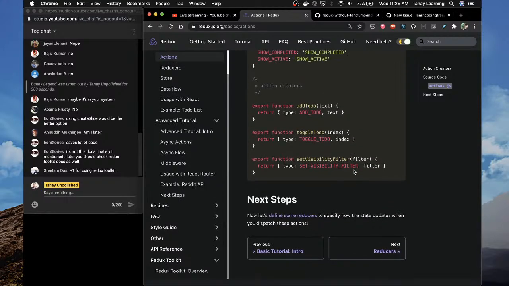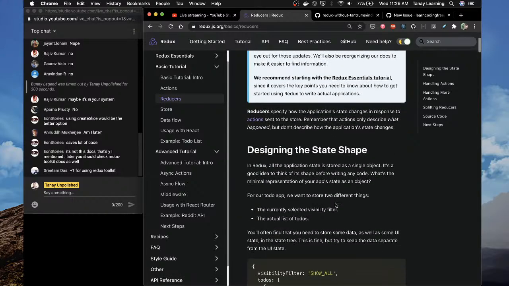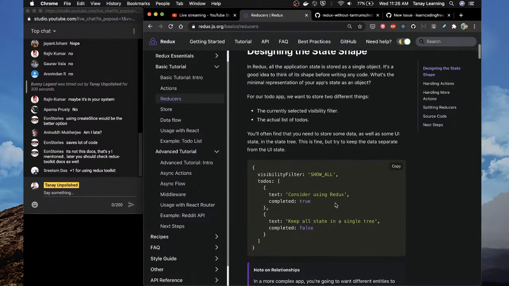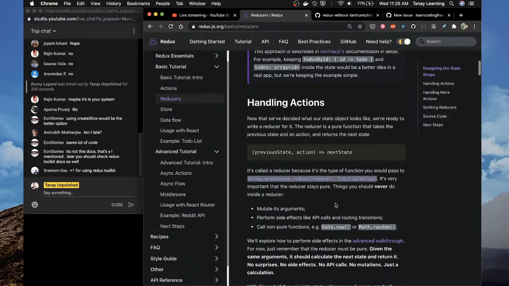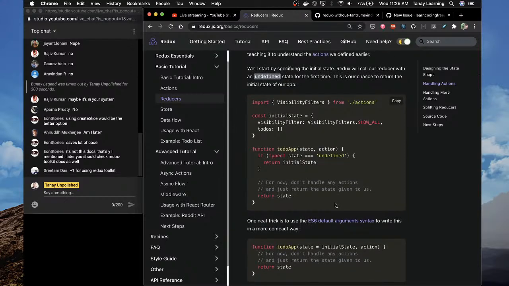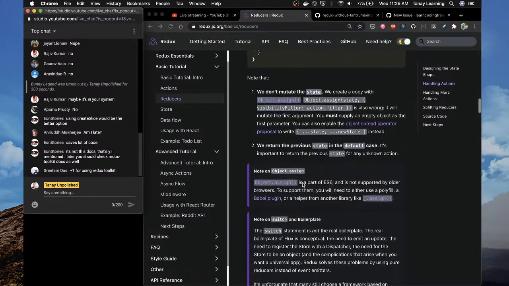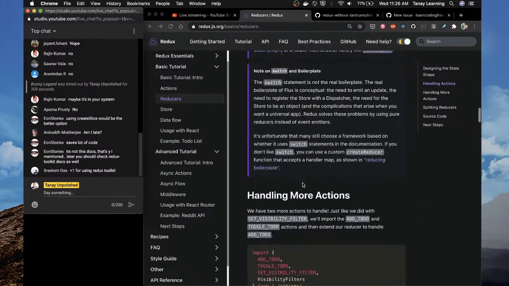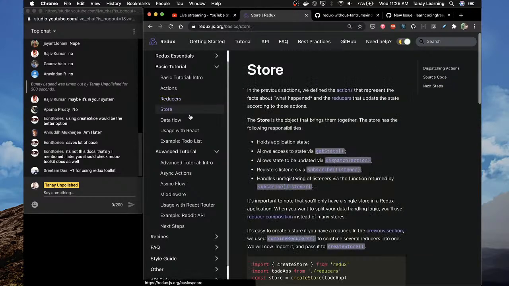Next step, define some reducer. This is pretty simple, but for someone who doesn't know Redux, it would be difficult. Handling actions. Good thing is that it's more or less the same, so nothing much has changed. I think what Redux Toolkit has done is just made writing it easier. Object assign, handling more actions, store.